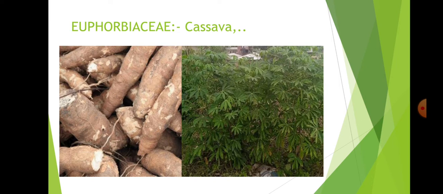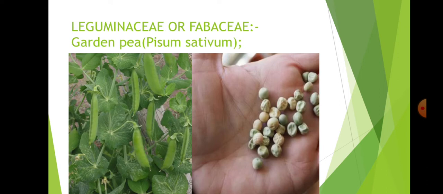Firstly, Euphorbiaceae, which contains one of the main edible vegetables, cassava, a root vegetable rich in carbohydrates. This is the plant of the cassava. Next, Leguminosae or Fabaceae, in which one of the important vegetables, garden pea, Pisum sativum, is present, which was used by Mendel for his monohybrid and dihybrid cross experiments.